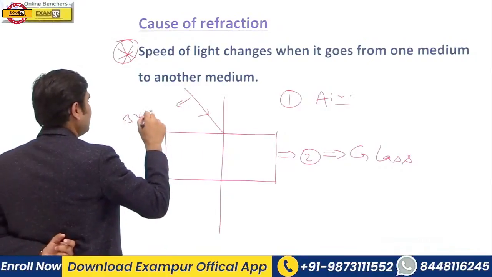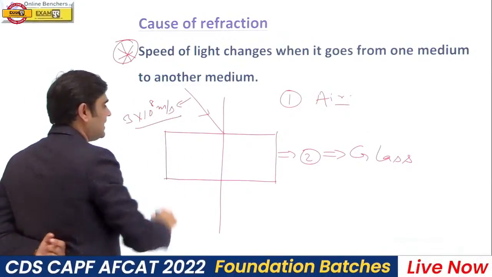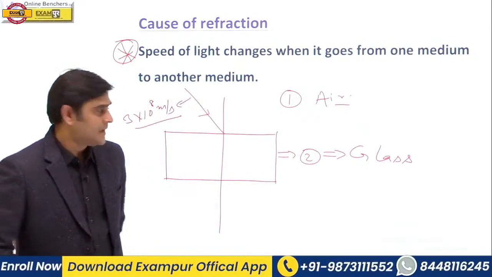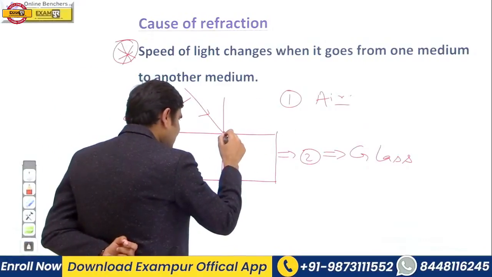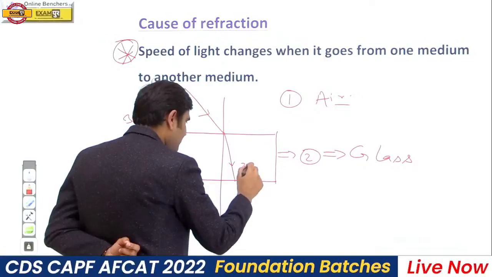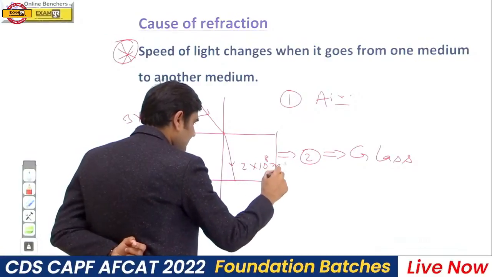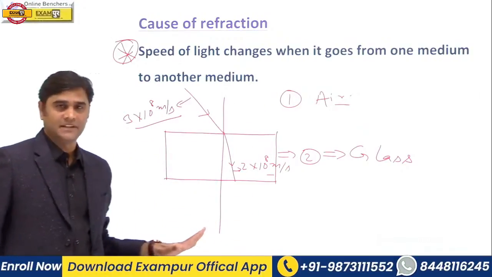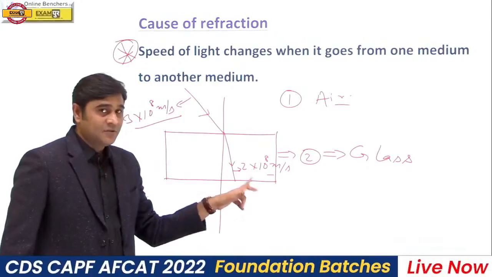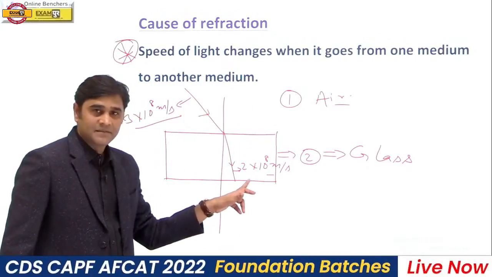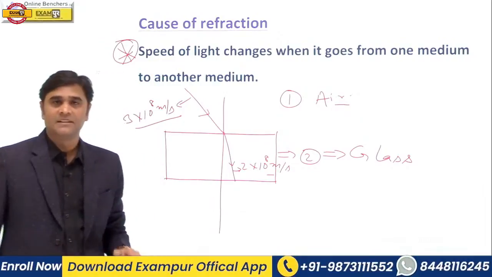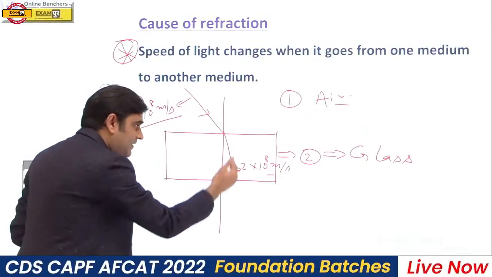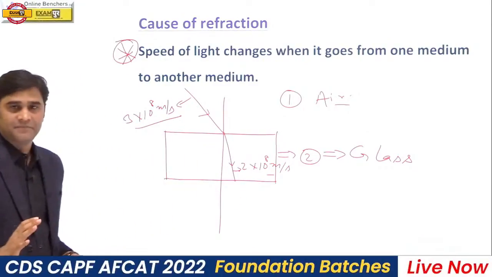3 into 10 to the power 8 meter per second. Can you tell me the speed of light in glass? The speed of light in glass is 2 into 10 to the power 8 meter per second. So, when a light ray goes from air to glass, its speed decreases. That's why the light ray will bend towards the normal, because it will travel a shorter distance.